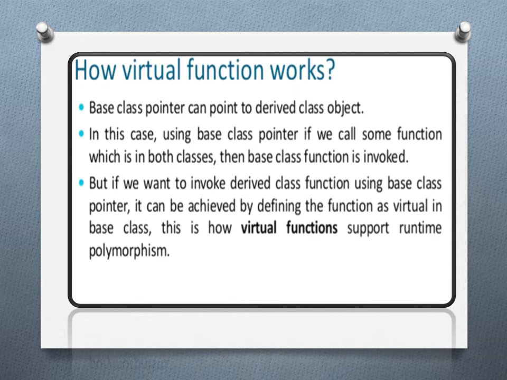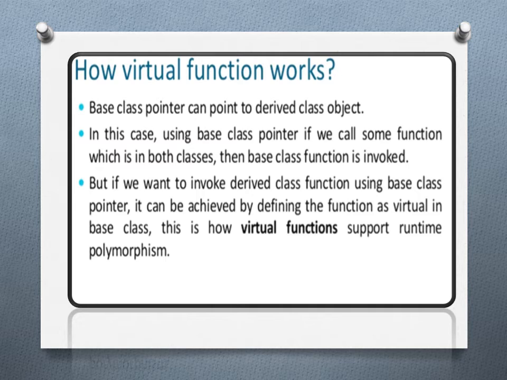Now we'll see how a virtual function works. A base class pointer can point to a derived class object. So we created a base class pointer, and that pointer is pointing to the derived class object, that is &ob. In this case, using the base class pointer, if we call a function which is in both classes, then the base class function is invoked.